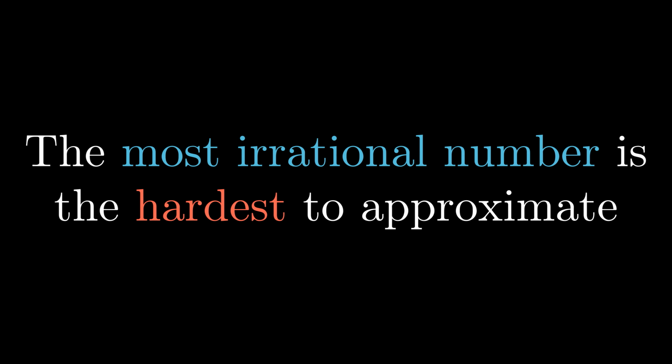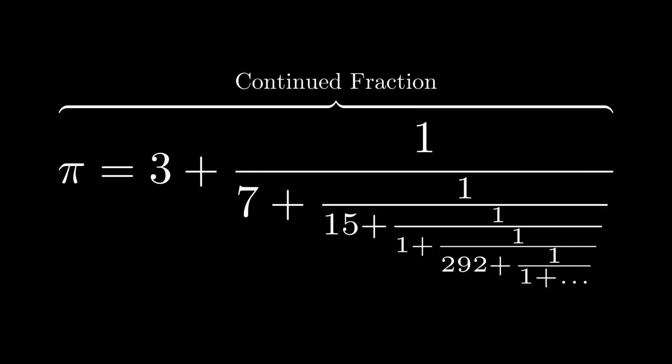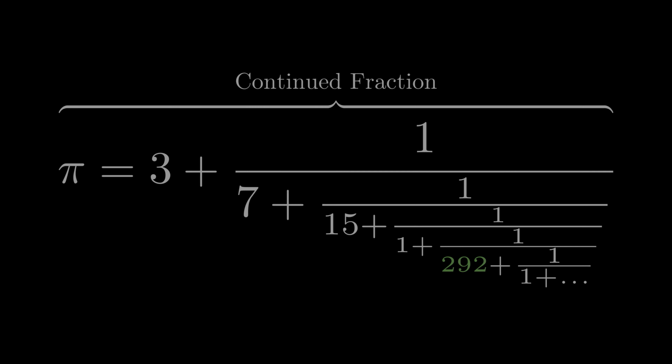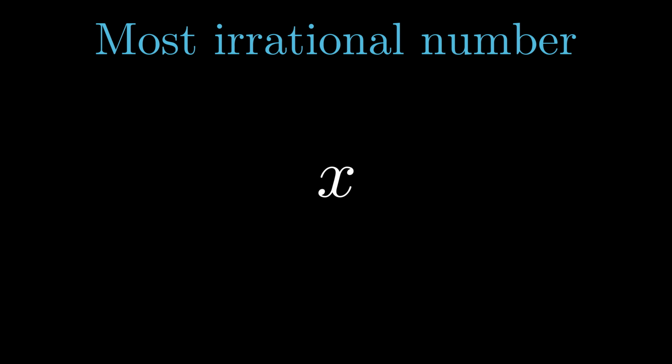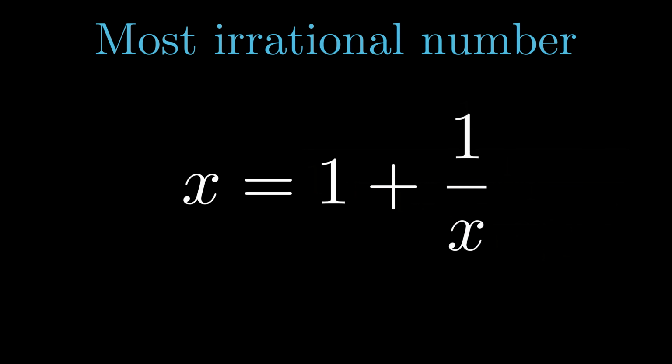To find our mysterious most irrational number, we first want to notice in the continued fraction that the larger the denominator, like this 292, the better the approximation. So to find it, we gotta go small. Let's call our mysterious number x, and to make it as hard to approximate, we use a continued fraction whose only denominators are the smallest positive integer, 1. Here, we can notice that x is equal to 1 over itself. This observation gives us an equation.